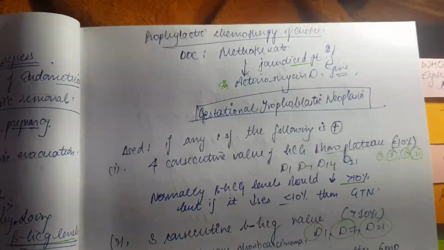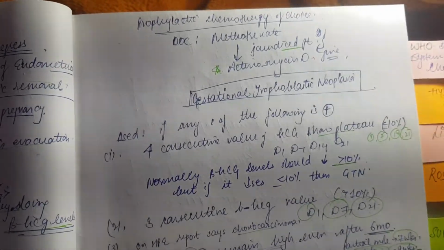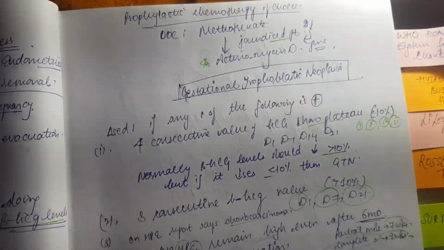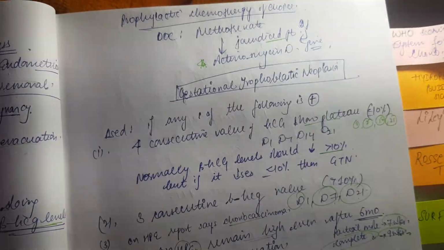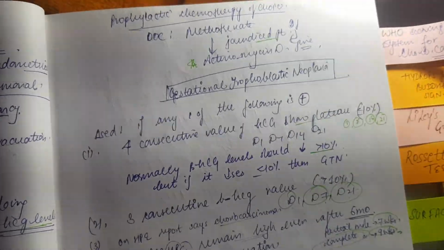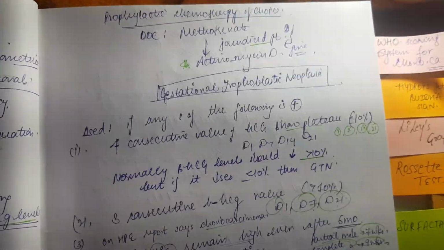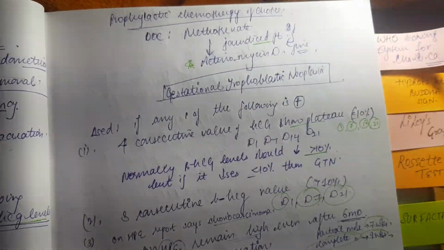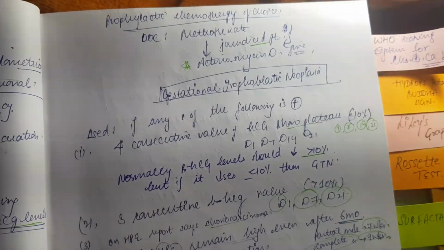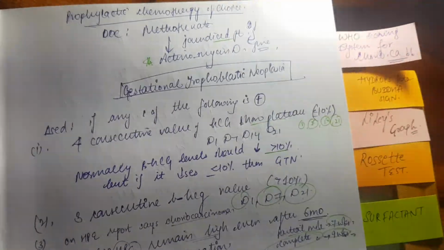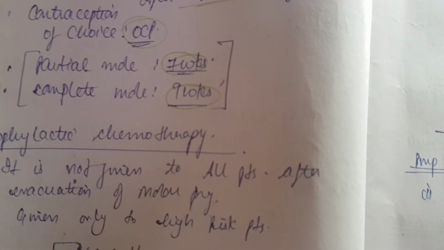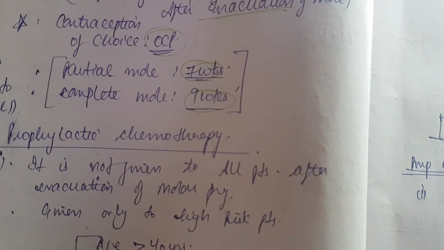And the drug of choice for prophylactic chemotherapy will be methotrexate. Right, in that topic also we were using methotrexate, 50 units will be there. So methotrexate we were using, and here also the drug of choice is methotrexate. And if the patient has some jaundice, then we'll give her actinomycin D also. So that's all about molar pregnancy.